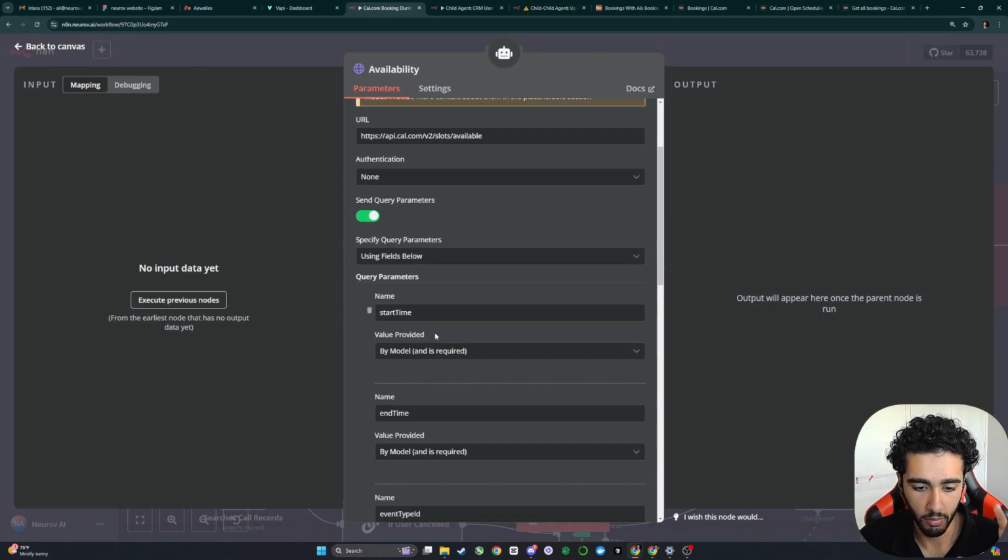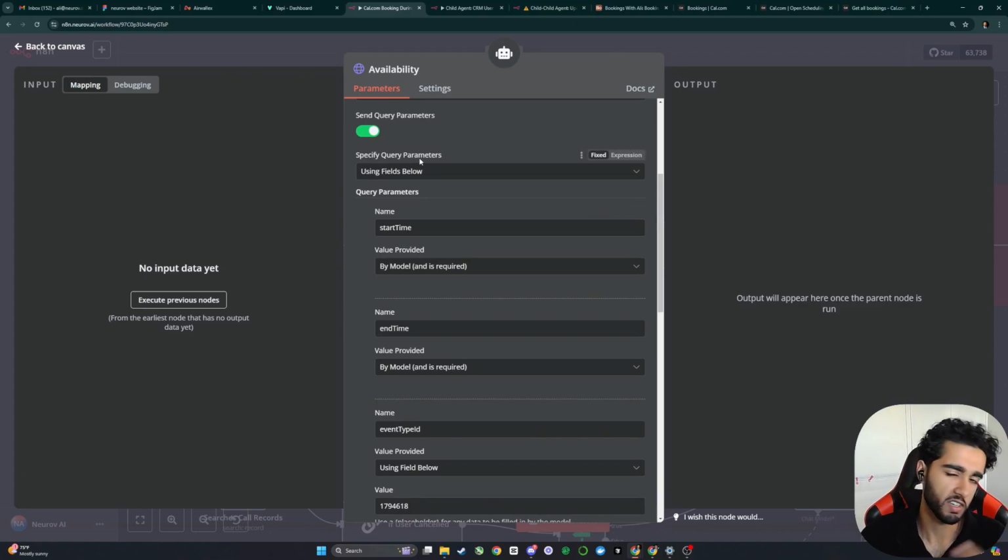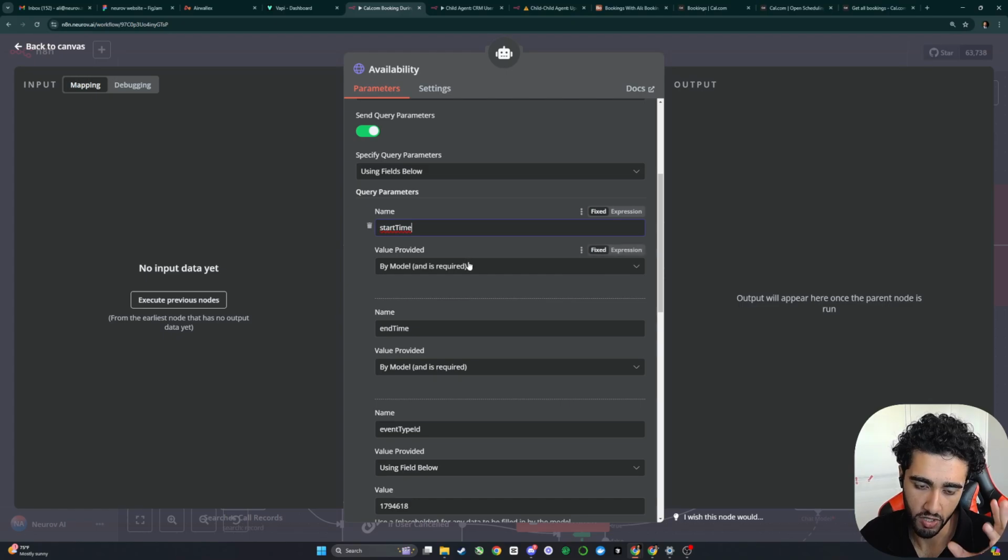And I've also put some query parameters as well. Very important. Query parameters are kind of like filters so that the HTTP request pretty much just gets the right thing. So we're basically querying for the start time, which is determined by the model, and the start time is just the time that the user has chosen. So for example, if the user wants to make a booking at 2 p.m., then the AI agent will understand that the start time is 2 p.m. And then inside of our prompts, we've said the end time is 30 minutes later. So this would, in this case, be 2:30.